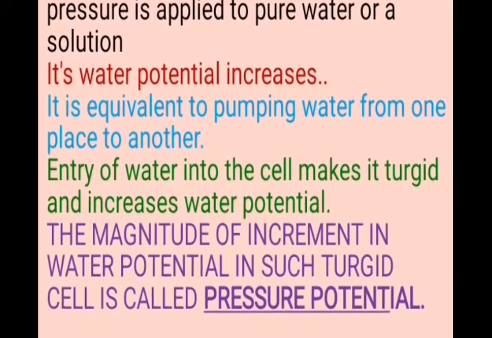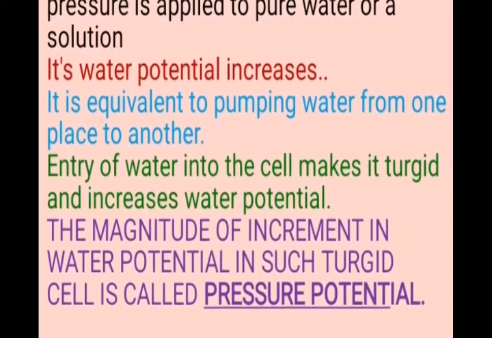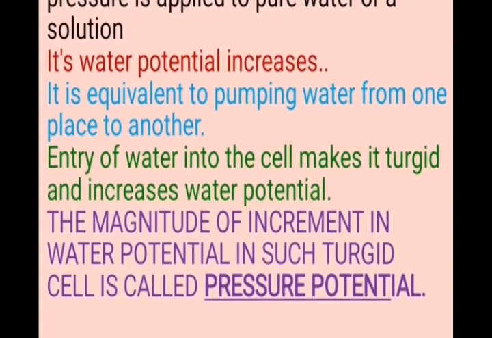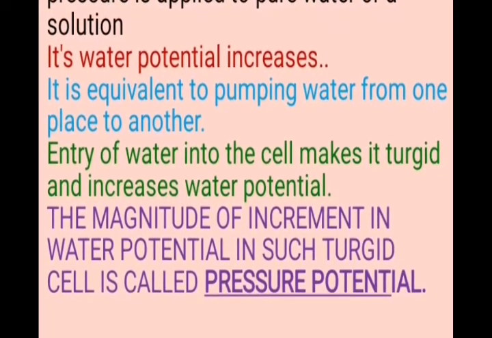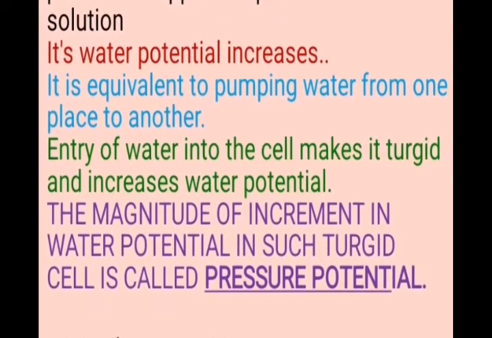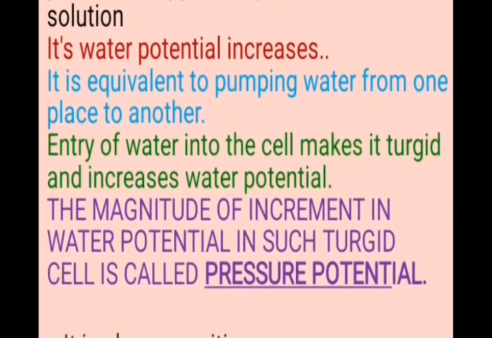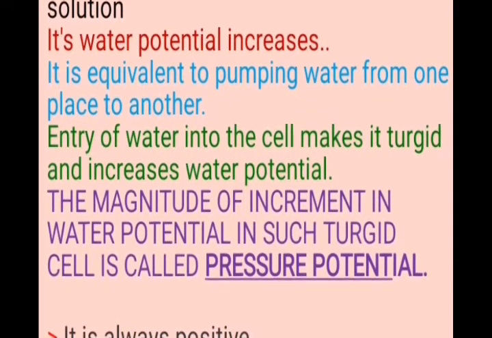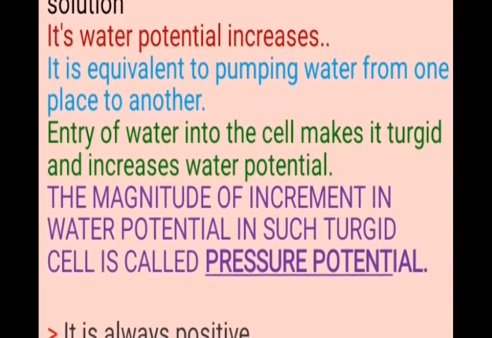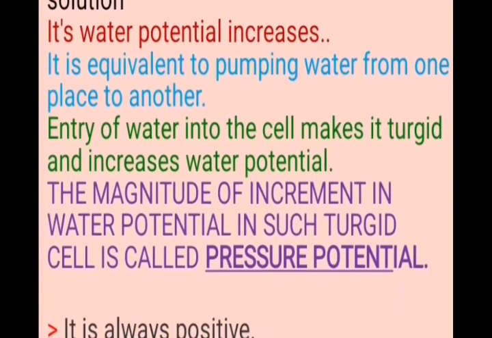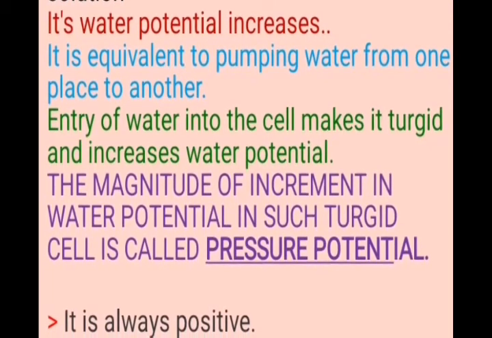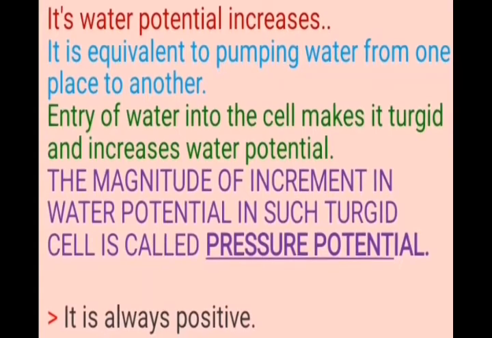Entry of water into the cells makes them turgid and increases water potential. The magnitude of increment in water potential in such a turgid cell is called pressure potential. This pressure potential is always positive, whereas solute potential is always negative.